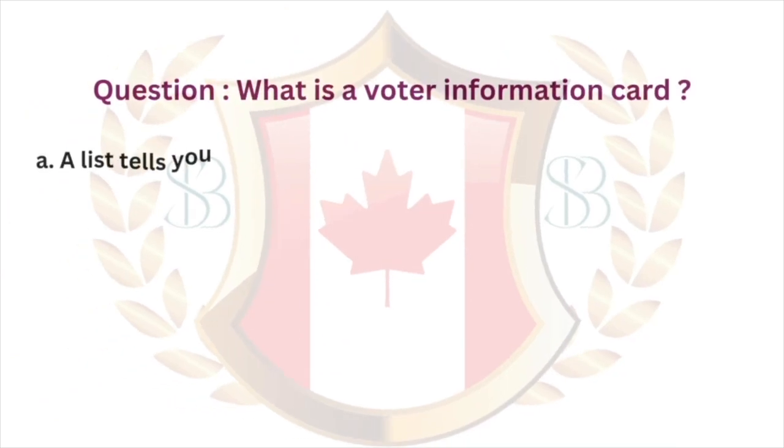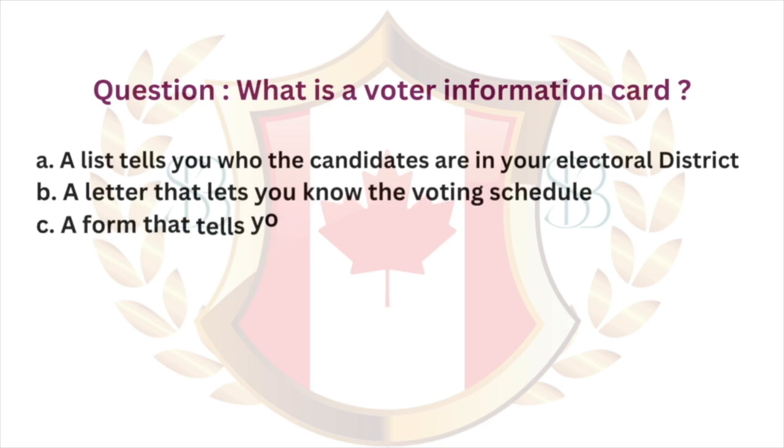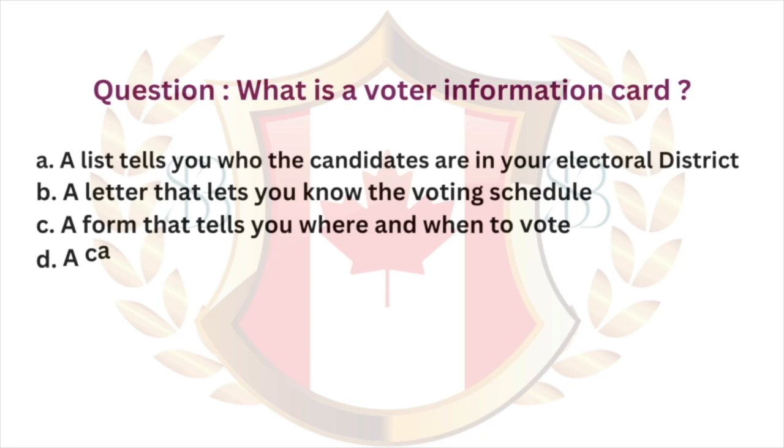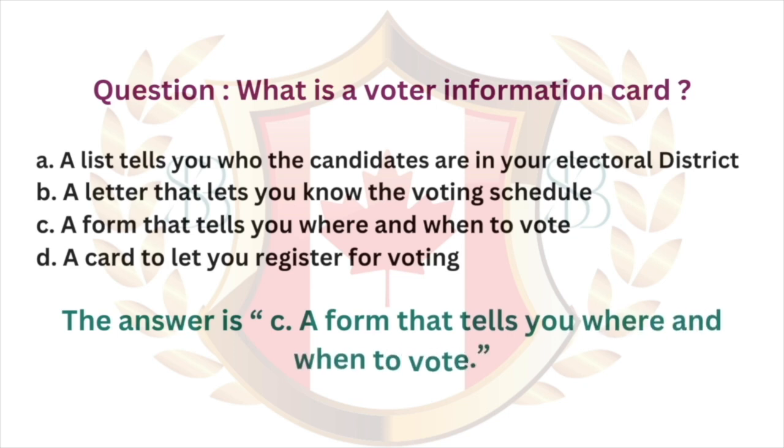Question. What is a voter information card? A, a list that tells you who the candidates are in your electoral district. B, a letter that lets you know the voting schedule. C, a form that tells you where and when to vote. D, a card to let you register for voting. The answer is C, a form that tells you where and when to vote.